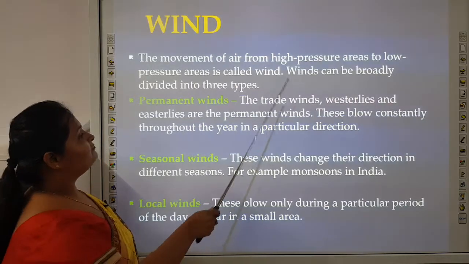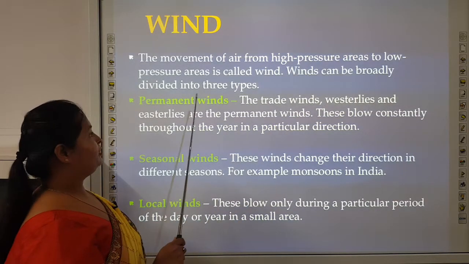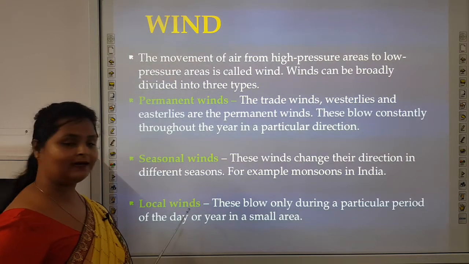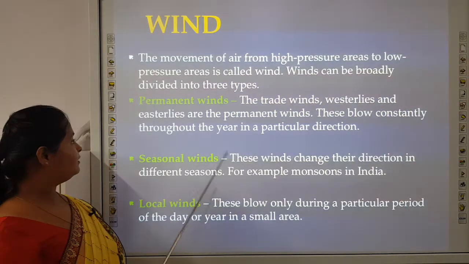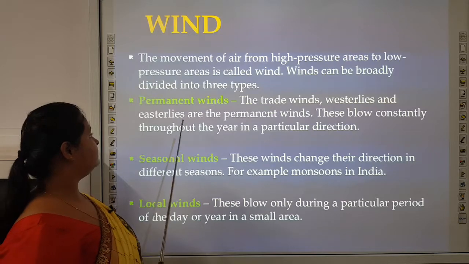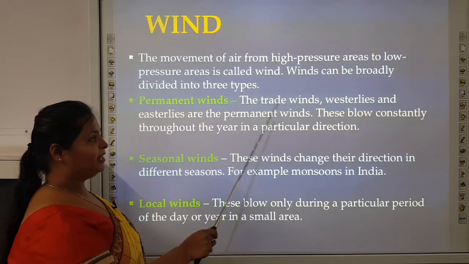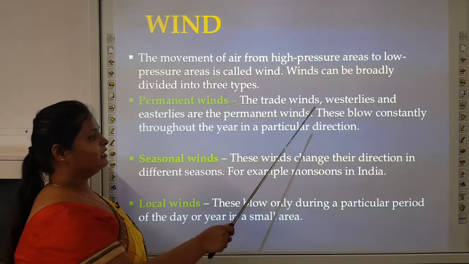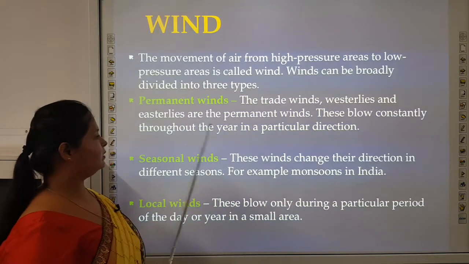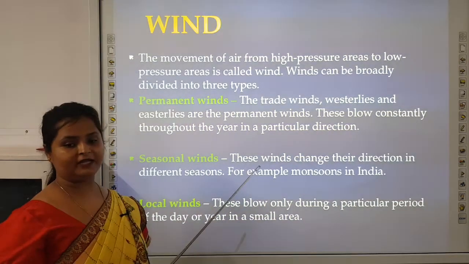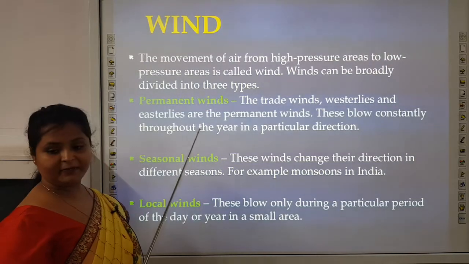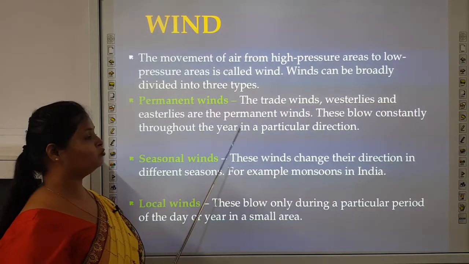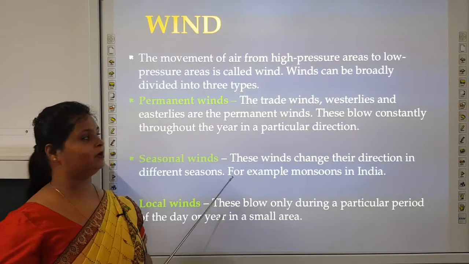Winds can be broadly divided into three types: permanent winds, seasonal winds and local winds. Now, what are these three winds? Let us read it. Permanent winds. The trade winds, westerlies or easterlies are the permanent winds. These blow constantly throughout the year in a particular direction. In earlier times, people used these winds to transport material.